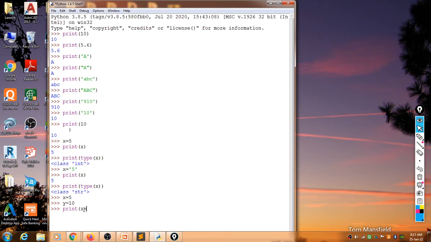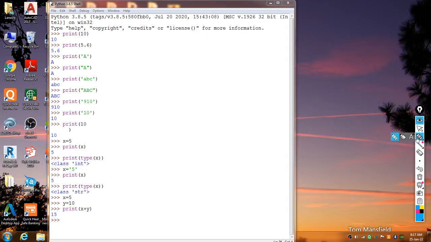So look here what it gives you. We have assigned numerical data types, x is equal to 5 and y is equal to 10. When we do this mathematical expression x plus y, it gives you 15.